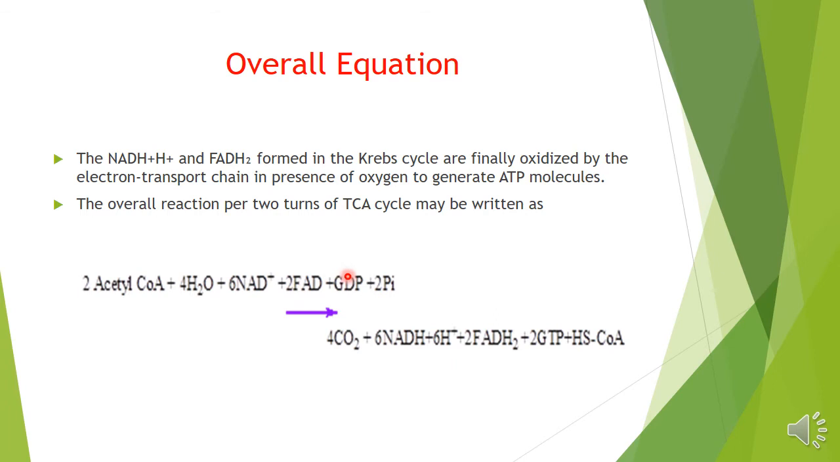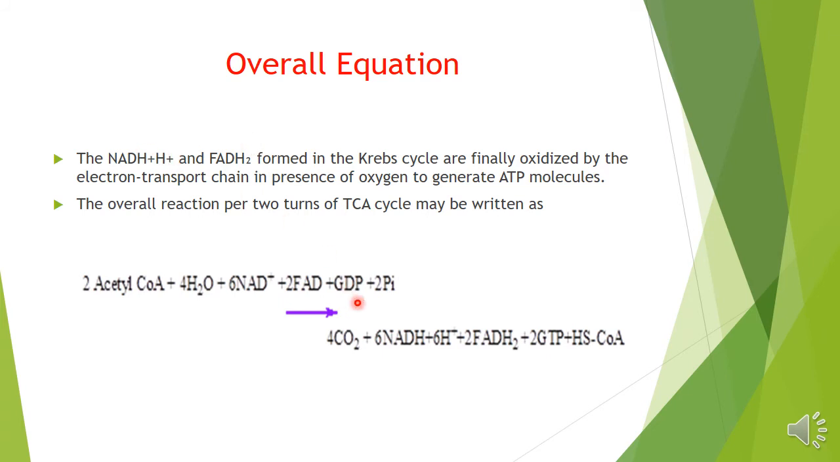2 GDP in case of the animal cell, and 2 ADP in case of the plant cell, and 2 inorganic phosphates. There will be release of 4 carbon. There will be 6 NADH, reduced NAD. There will be 2 FADH2, reduced FAD, there will be formation of 2 GTP, and the coenzyme is released back. This is the overall equation.